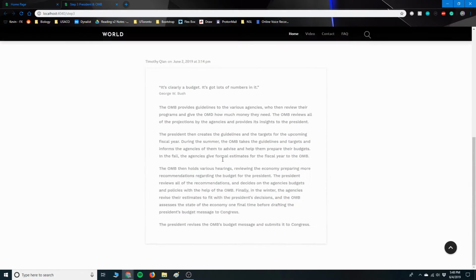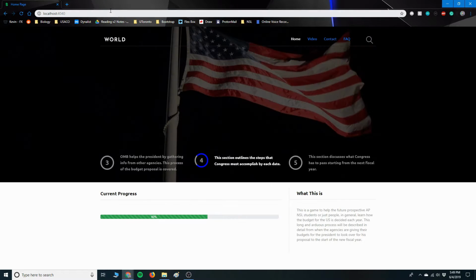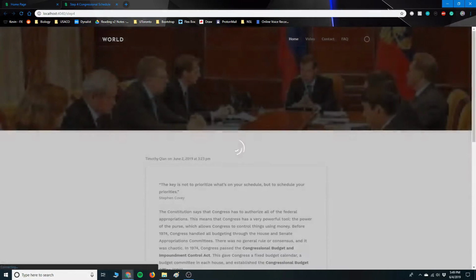This section discusses the role of the President and the OMB in deciding the budget. The OMB goes to each agency and gathers their projections of how much they'll need. The President then takes this info and creates guidelines and targets for the fiscal year, and then the OMB takes this info to the agencies to provide projections. The OMB then holds hearings and gives the President recommendations about the budget. The budget is finally reviewed by the President, and the proposal is then submitted to Congress. So after the President has finished everything up, we move on to step 4.